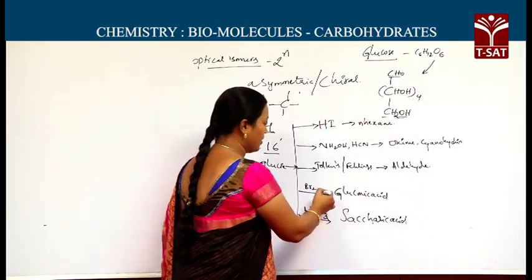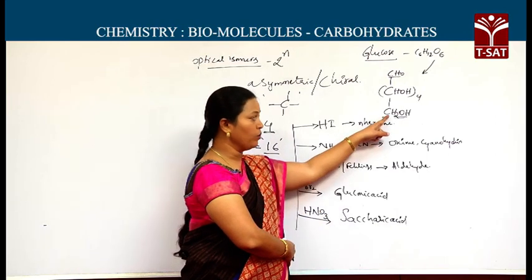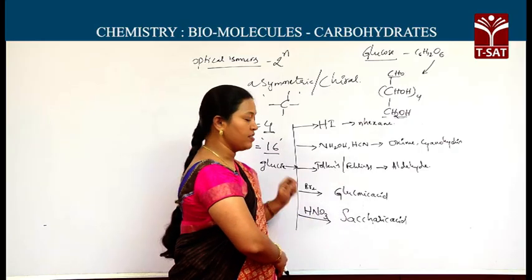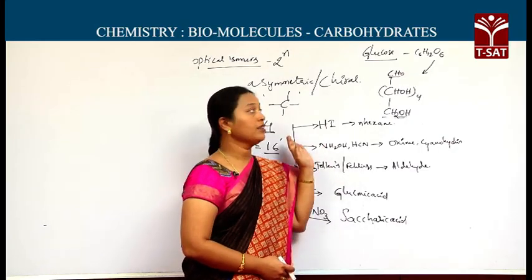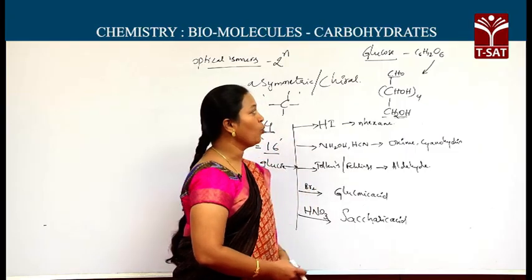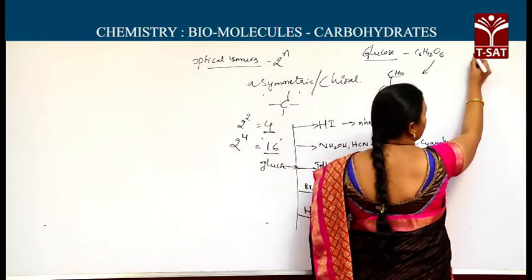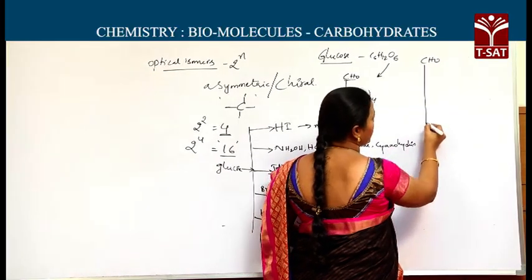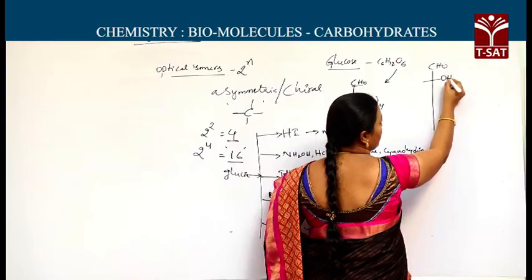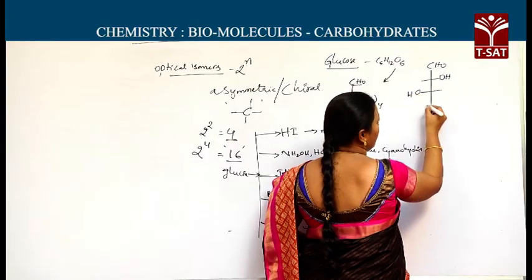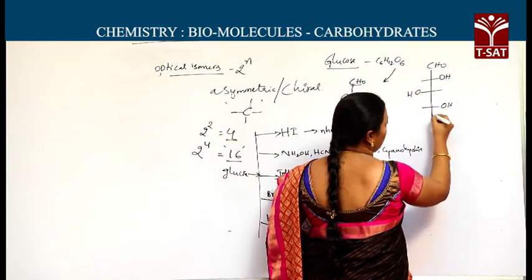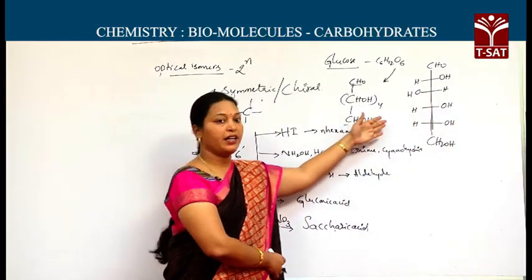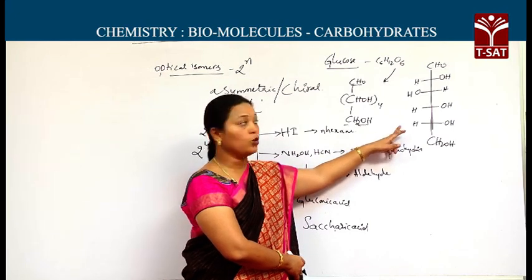The reaction with bromine and the reaction with nitric acid prove the existence of the primary alcohol. It is the structural elucidation. By knowing this, we can write the open chain structure for glucose, in the form of the Fischer projection formula. As I am writing it in vertical form, we can call it the open chain vertical Fischer projection formula for glucose.